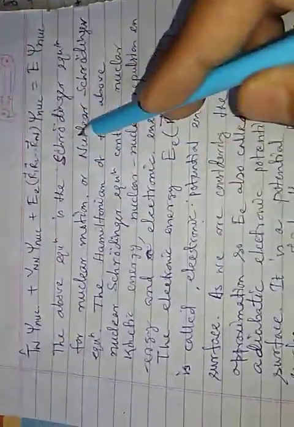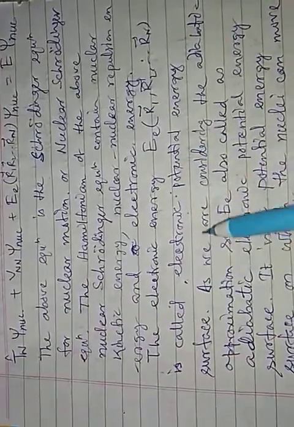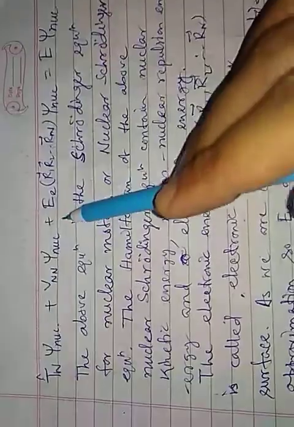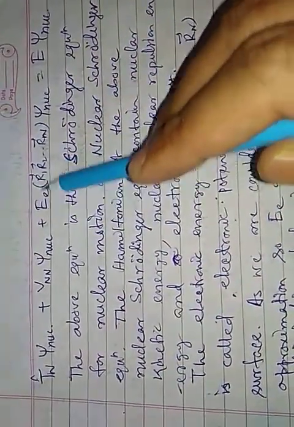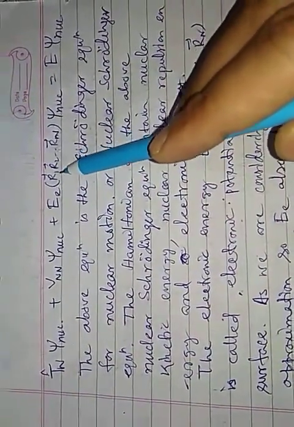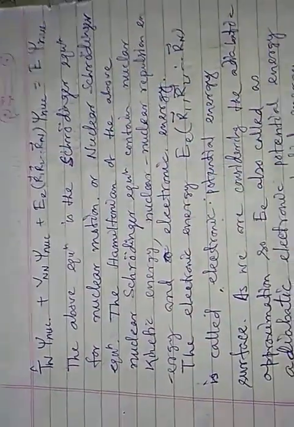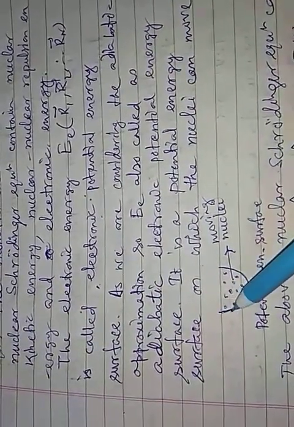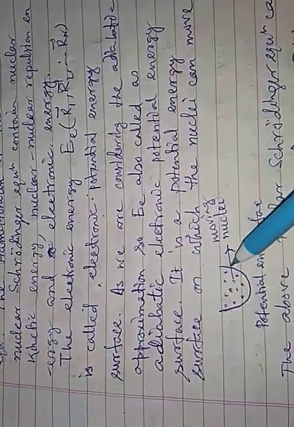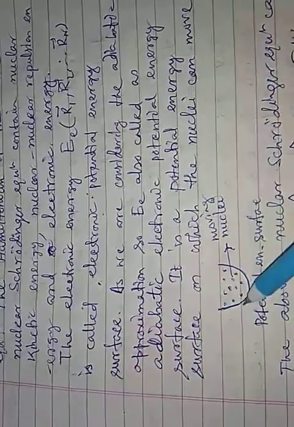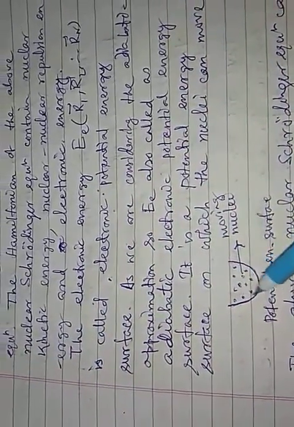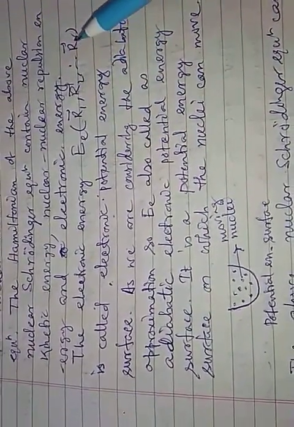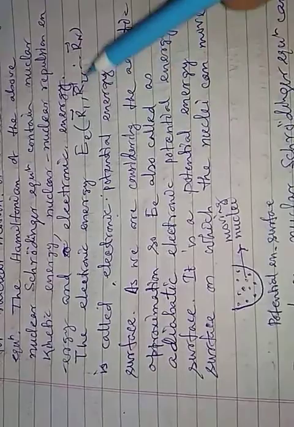This energy is known as the electronic potential energy surface, because you can have a number of E values for different sets of Ri. That will give you surface-like characteristics. If I consider this value for different sets of Ri, that will be my potential energy surface. That is the E, which depends on Ri or capital R.